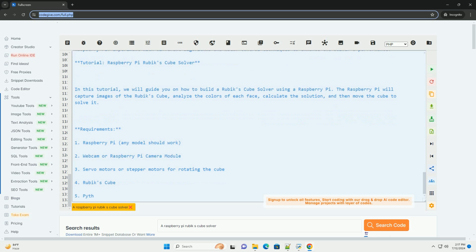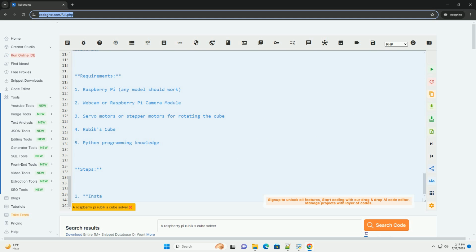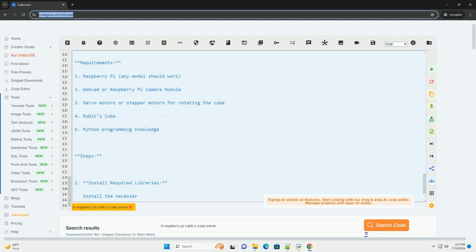Use servo motors or stepper motors connected to the Raspberry Pi GPIO pins to rotate the Rubik's Cube according to the solution generated by the algorithm. Control the motors to perform the required moves to solve the cube.